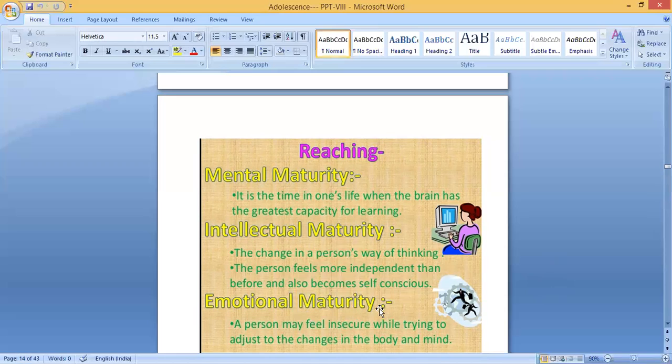Then emotional maturity: a person may feel insecure while trying to adjust to the changes in the body and mind. This is the time you always need more support from your parents and elders. In your body, as I told you, many changes are happening, many hormone changes will take place. This is the time of mental maturity, intellectual maturity, and emotional maturity. Many new hormones are produced and make a lot of changes. So you need more support from your parents or elders. A person may feel insecure while trying to adjust to the changes in the body and mind.